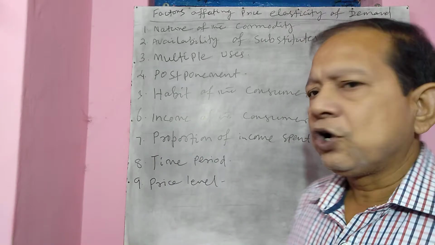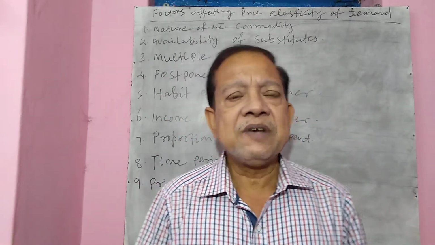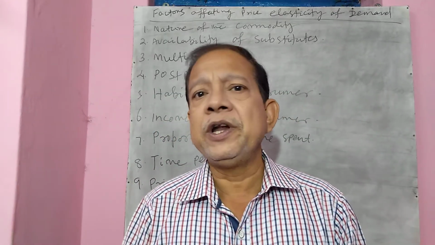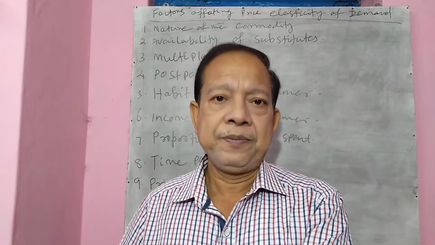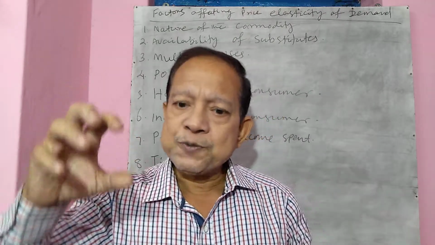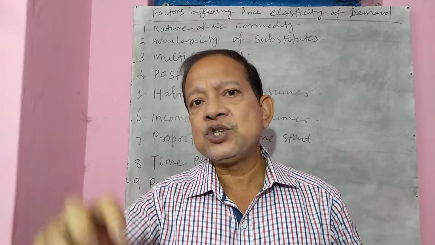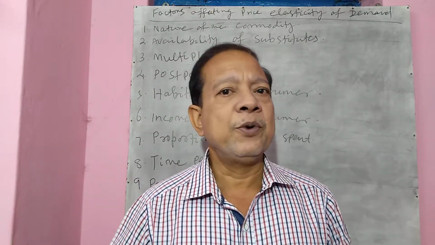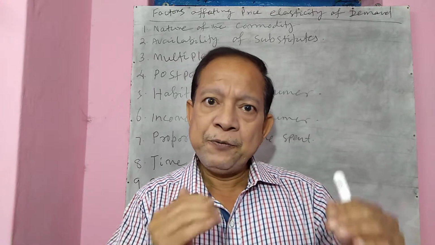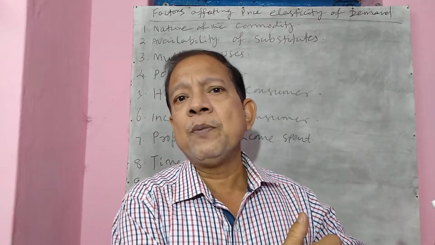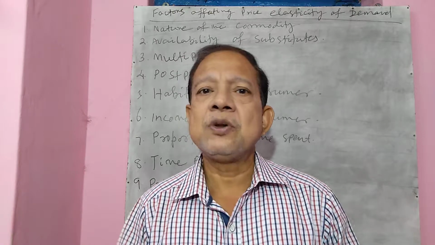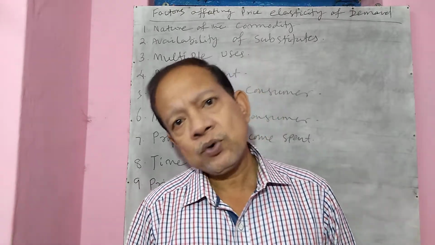Then proportion of income spent. Number 7 is how much proportion of your total income you spend on a particular commodity. If you spend a small proportion of your income on a particular commodity, naturally your elasticity of demand for that commodity is less. But if you spend more on a particular commodity, then the elasticity of demand of that good will be more.